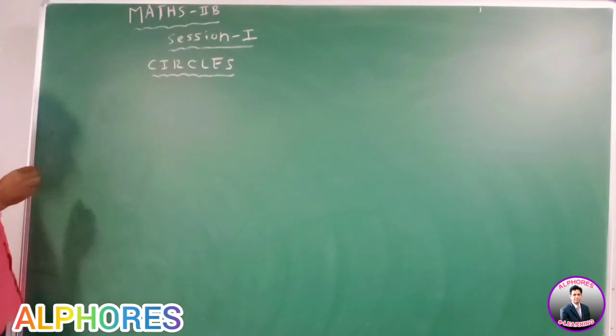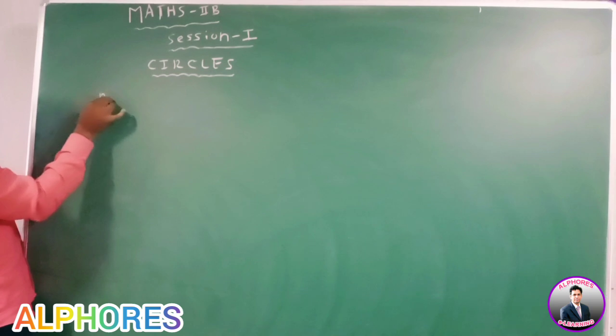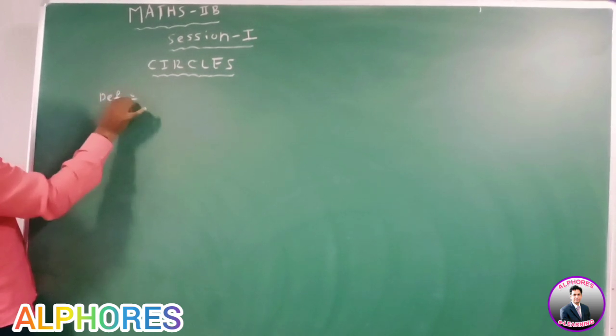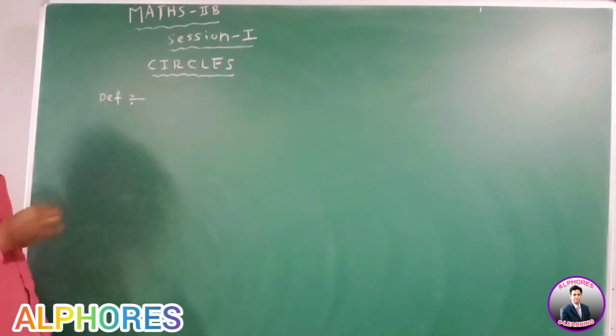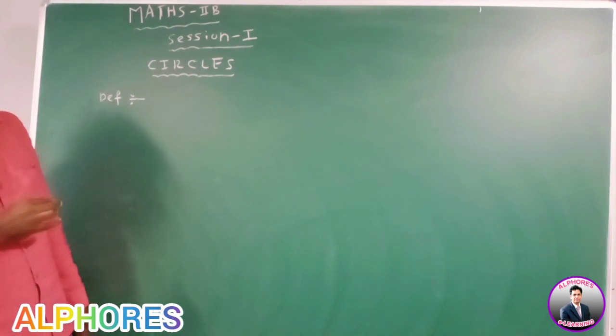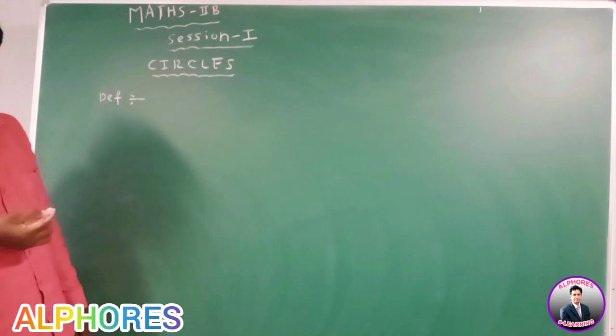First, definition. What is a circle? You know very well, circle means round shape.